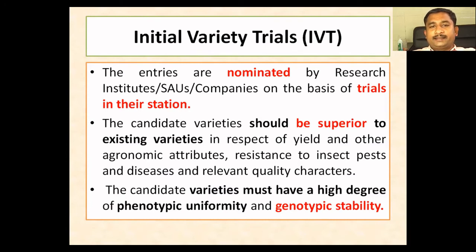The superior entries, the candidate varieties, need to be listed, and those will be given for evaluation in the initial varietal trial. The point must be kept in mind that the candidate entries should have a high degree of phenotypic uniformity, meaning they should show higher genotypic stability. That is the major criterion for the entries contributed to the initial varietal trial.